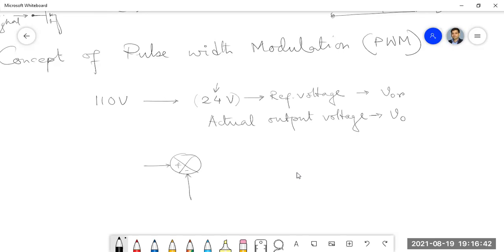And what are the two signals over there? Sir, reference input. So this is the reference, isn't it? And here in the negative, what is that signal?